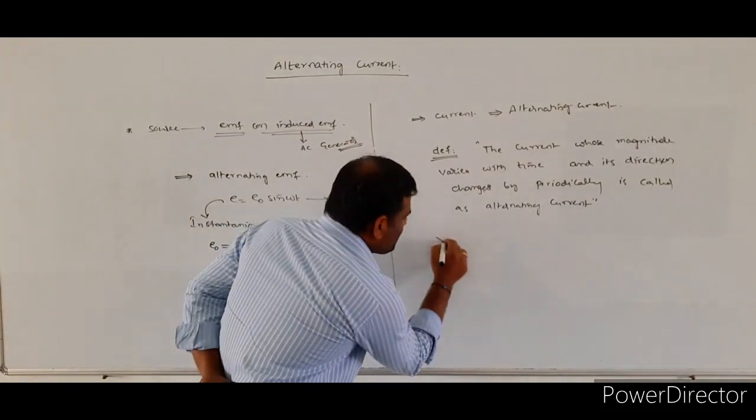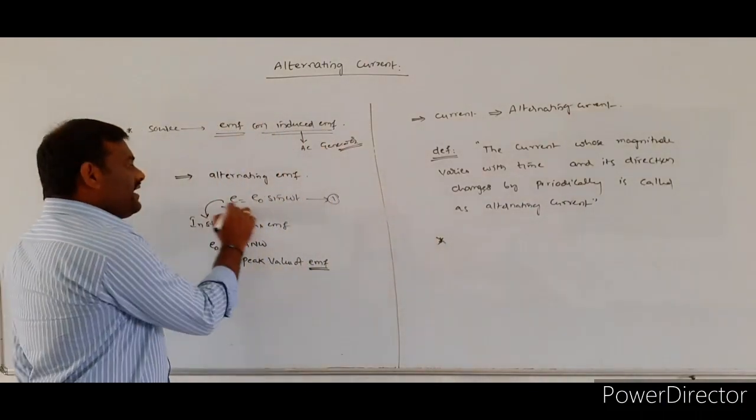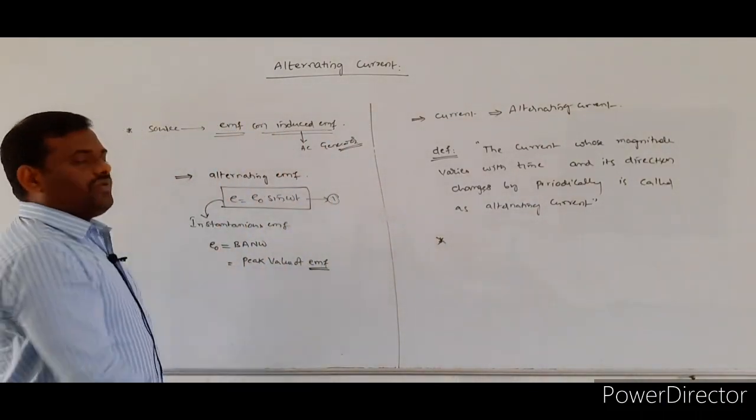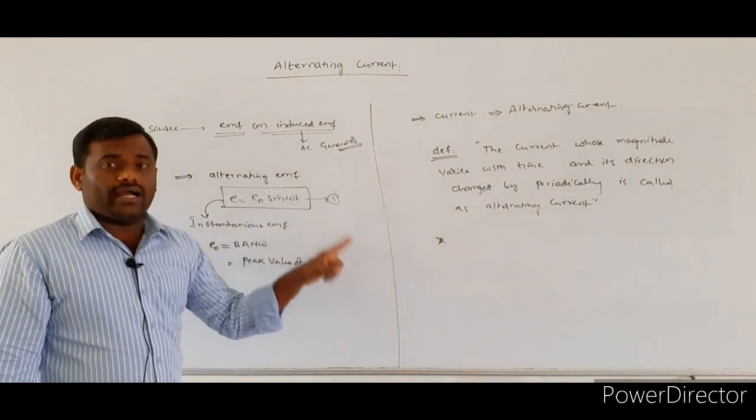So the instantaneous EMF is given by the equation E is equal to E naught sin omega t.